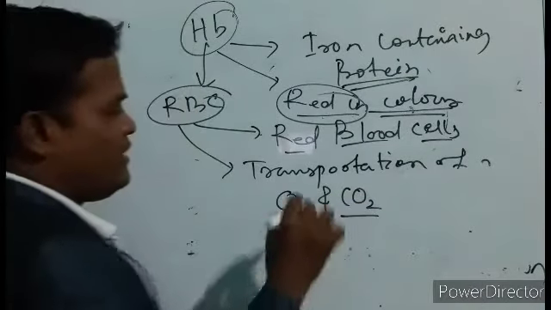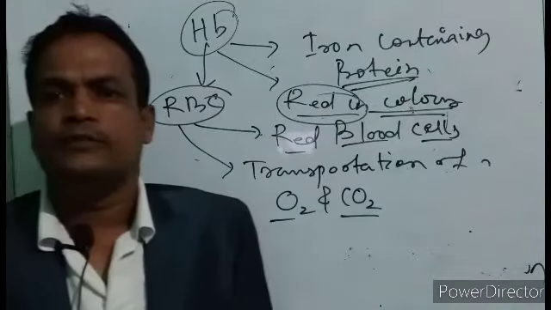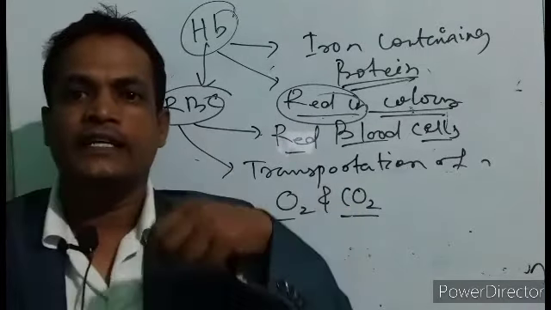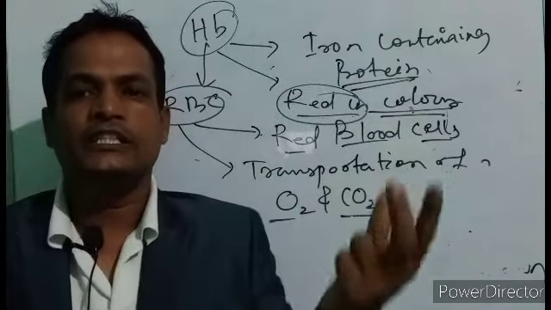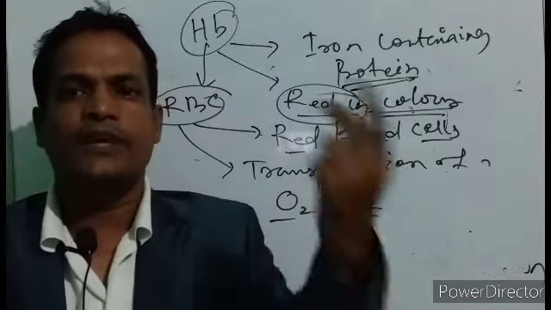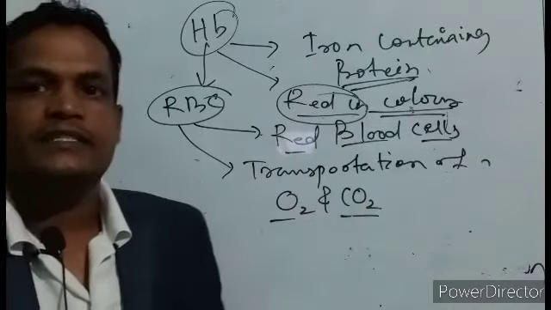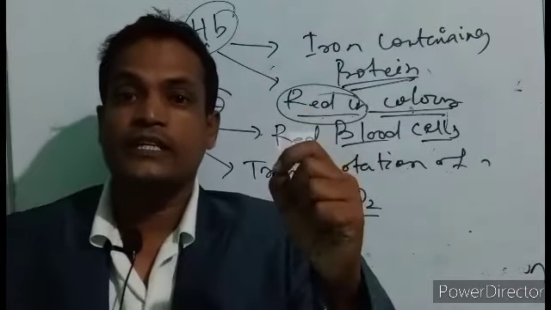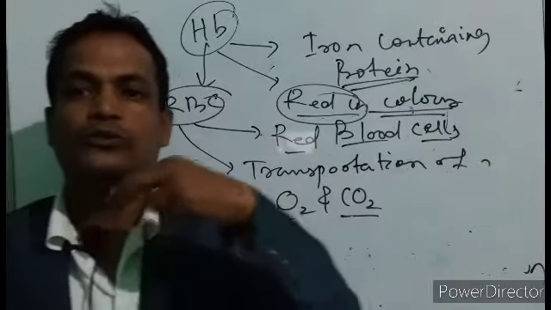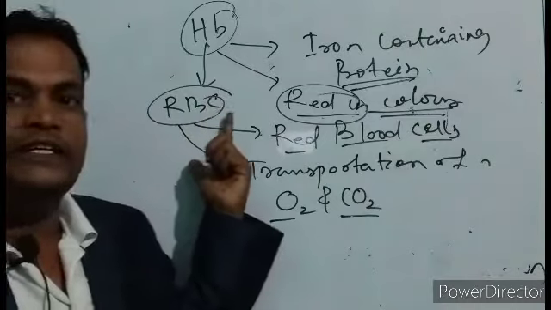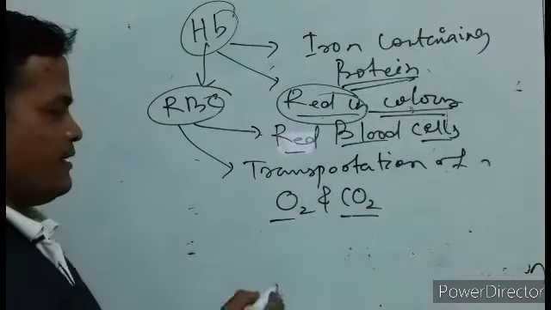Friends, you already know that in the respiratory process, two gases are important. One is oxygen, which you breathe in, and carbon dioxide, which you give out. So these two gases are transported through the body, through the blood, with the help of what? Hemoglobin.